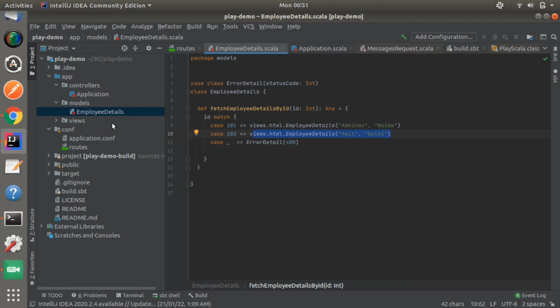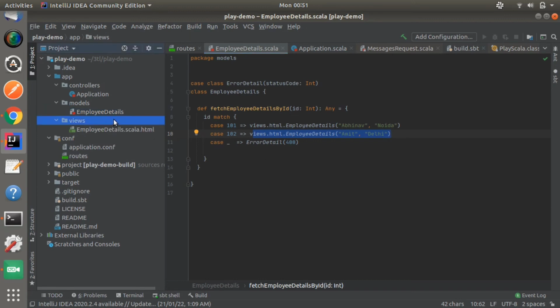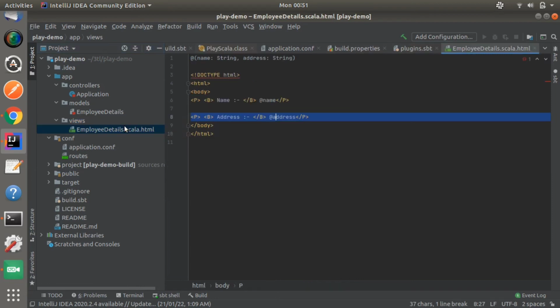So now let's see the views directory. In the views directory we put all the template files related to the project, like HTML and XML files. So this is an employee details template.